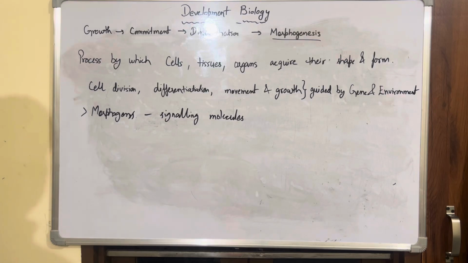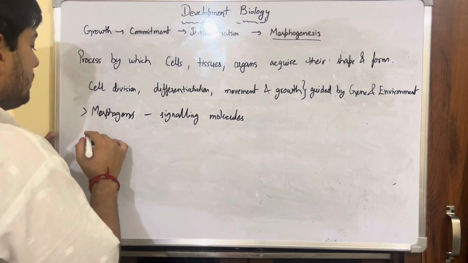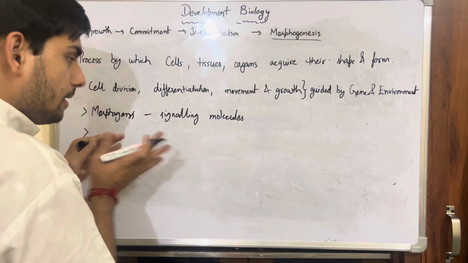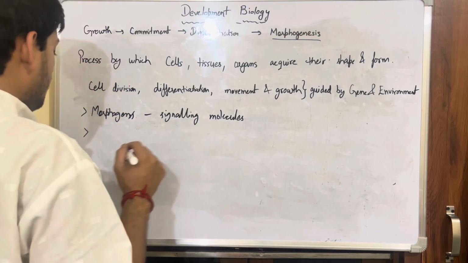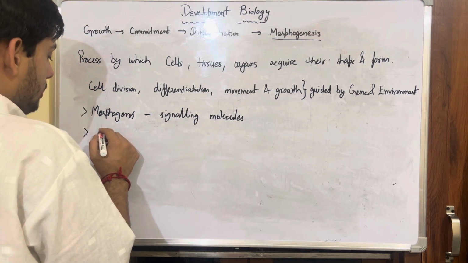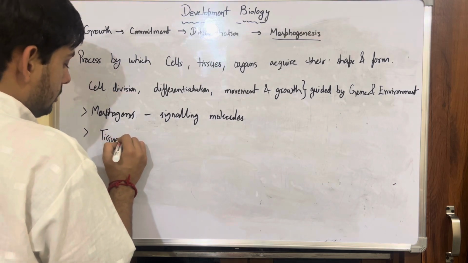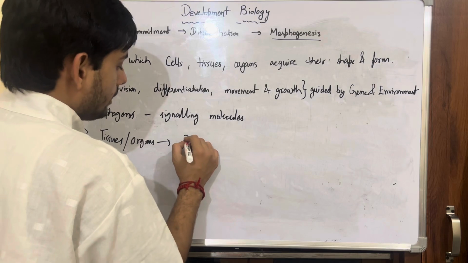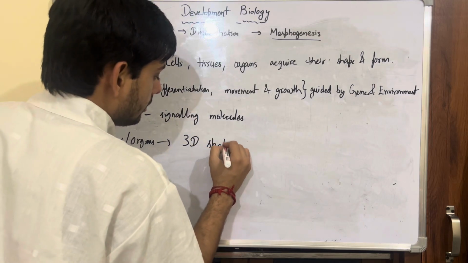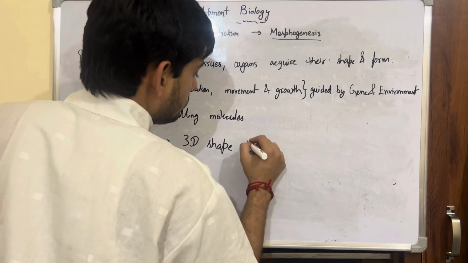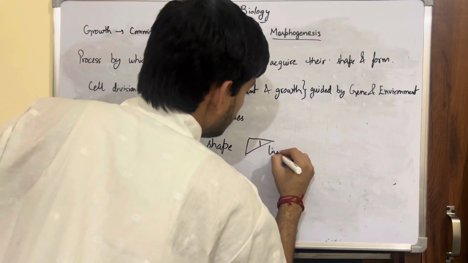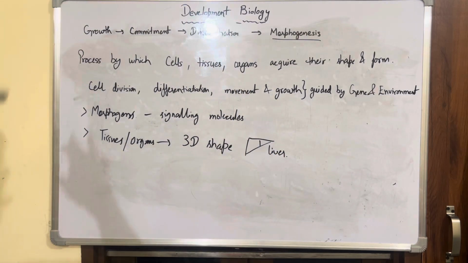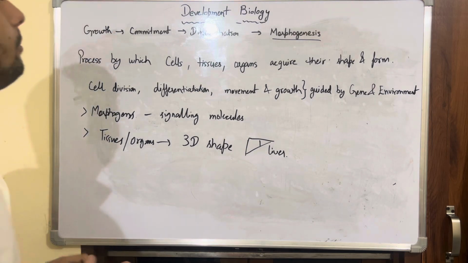And if this signaling happens in an appropriate way, then the tissues or organs will acquire their 3D shape, like as you see in the example of your liver. Now this is the overall process which happens in development biology.